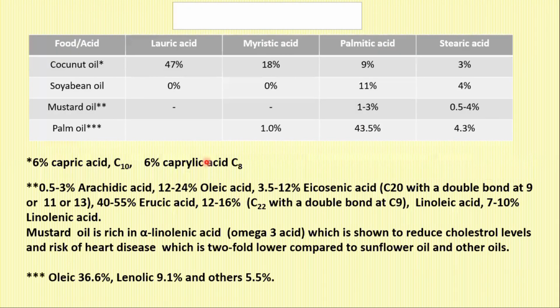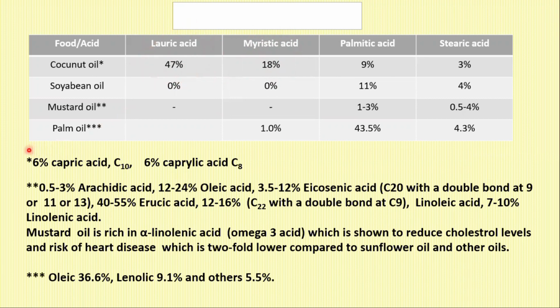And then coconut oil and mustard oil, I like to focus on, and palm oil. Coconut oil, as you said, is solid in winter in northern India and liquid in summer. Why is it so? In fact, unlike all other natural oils, coconut oil contains fatty acid C14, that is myristic acid, and it has 47% of lauric acid, which is C12.